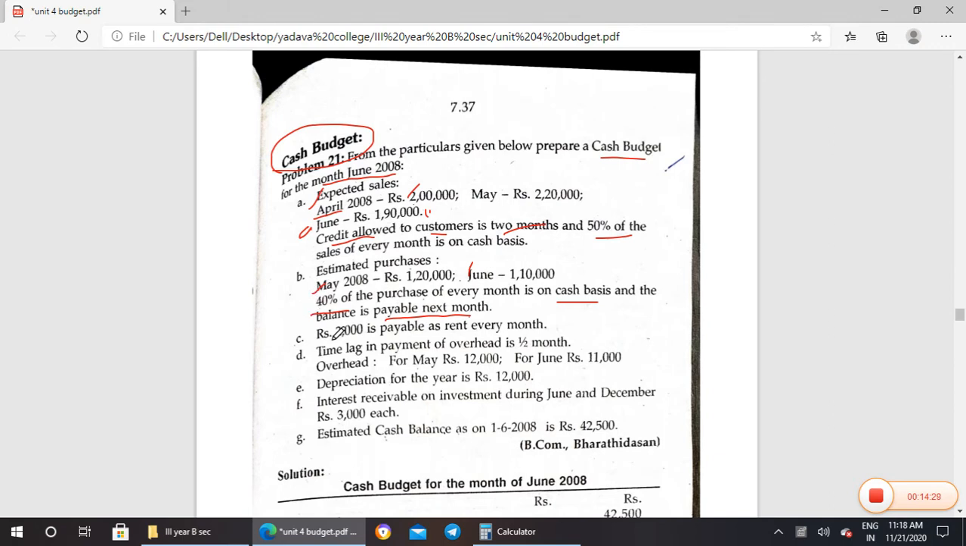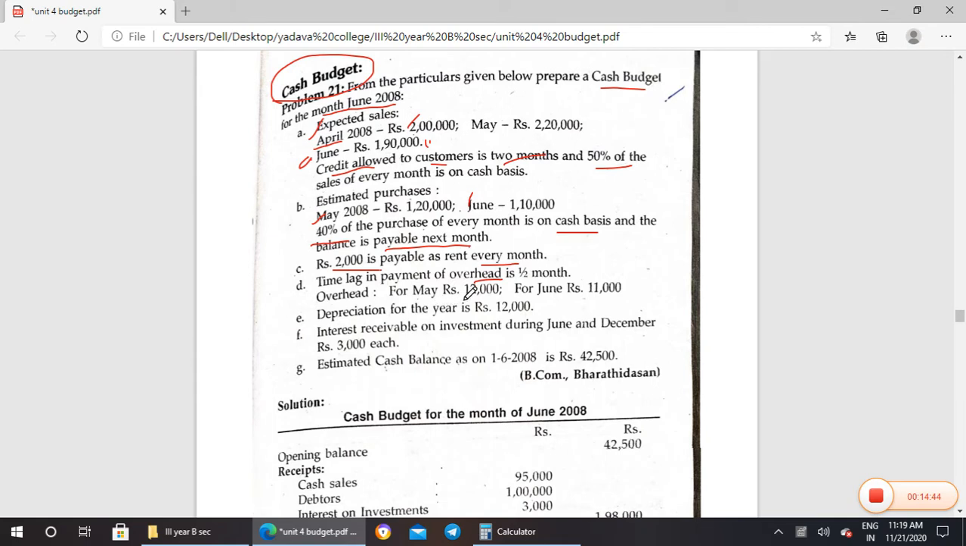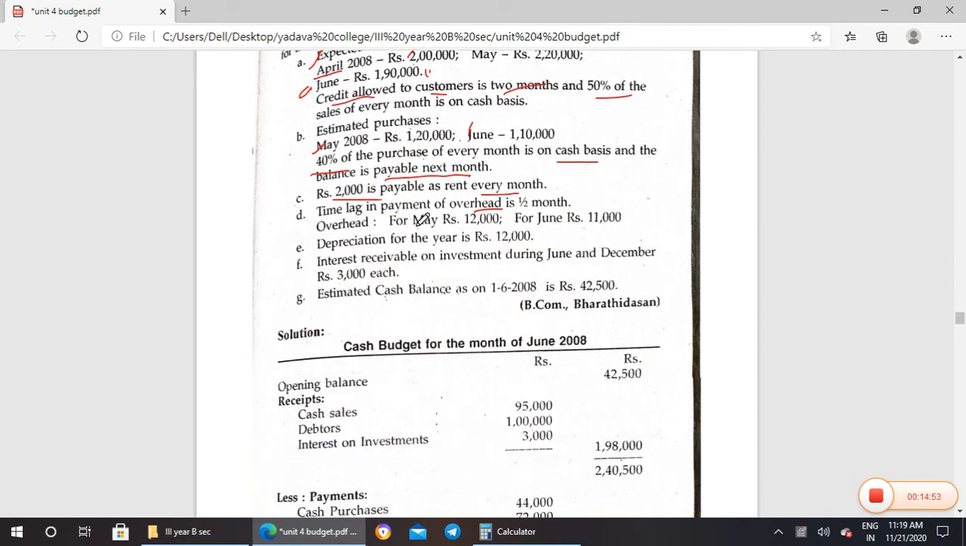Okay. The rent of 2,000 is paid every month, that is no doubt, so it is left out. Then there is a time lag in payment of overheads. Overheads half month means for May they have paid only half, and for June also only half. So the half will be carried forward to the next month. That is the time lag they have given.